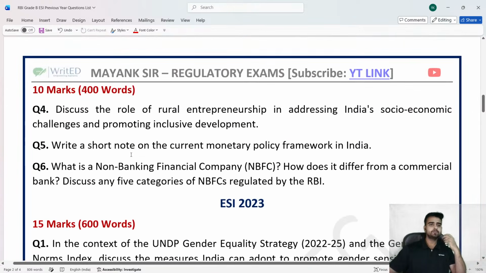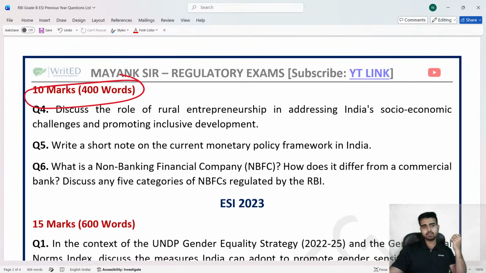10 marker की बात करते हैं. As I told you earlier as well, 10 marker question, you have to answer these questions in 400 words. So the first question is, discuss the role of rural entrepreneurship in addressing India's social economic challenges and promoting inclusive development. So this is a static plus current affair based topic.